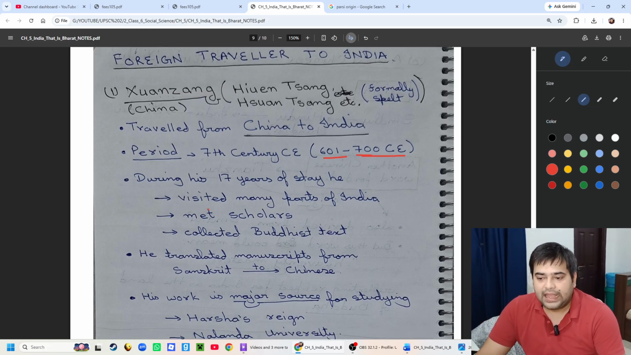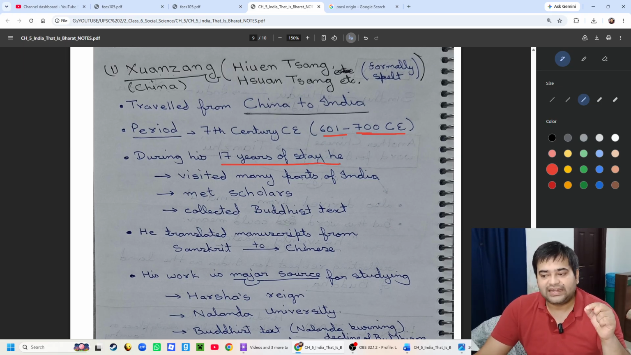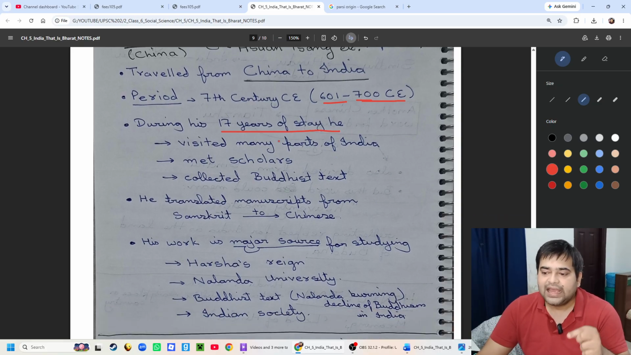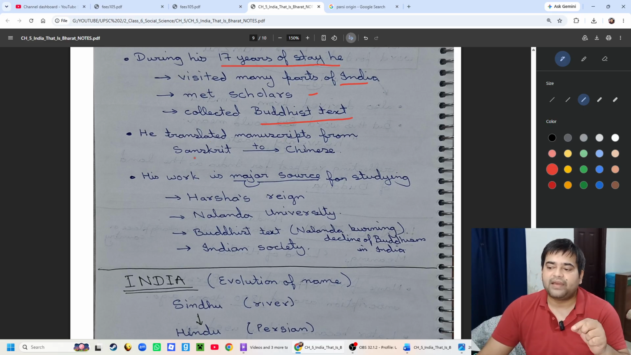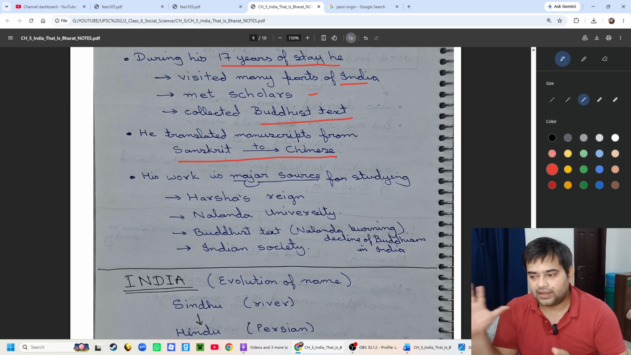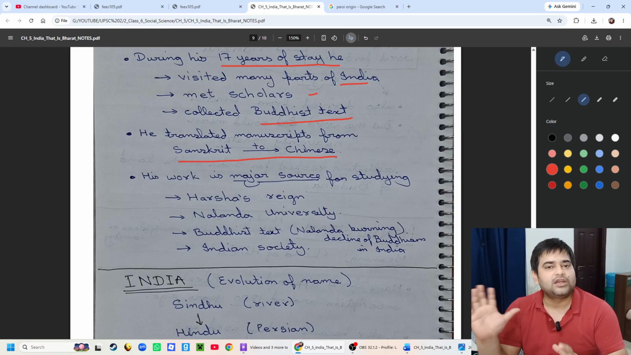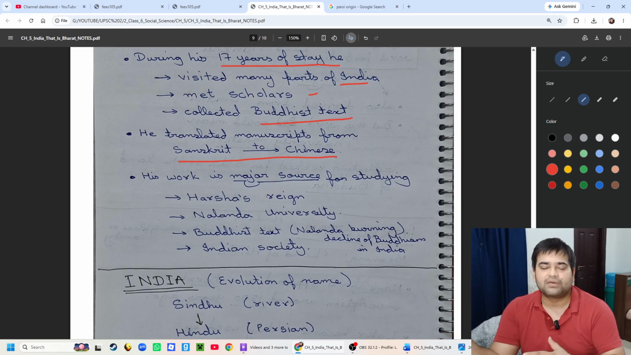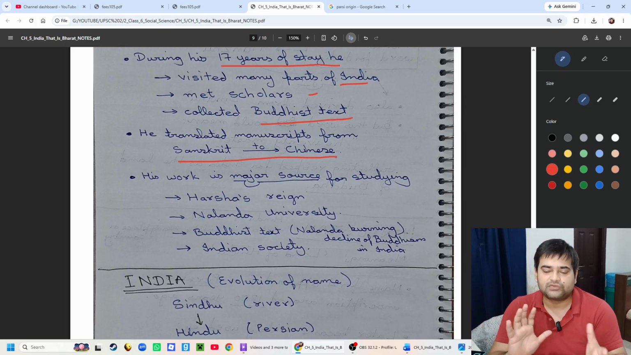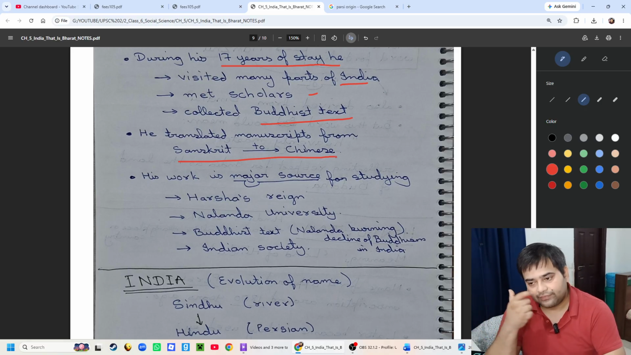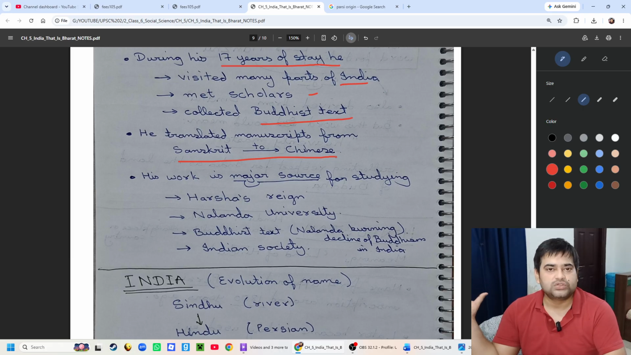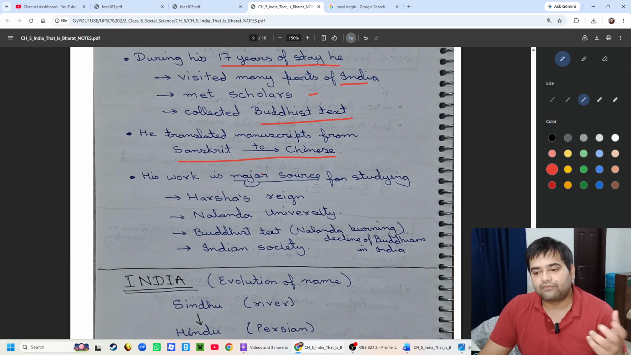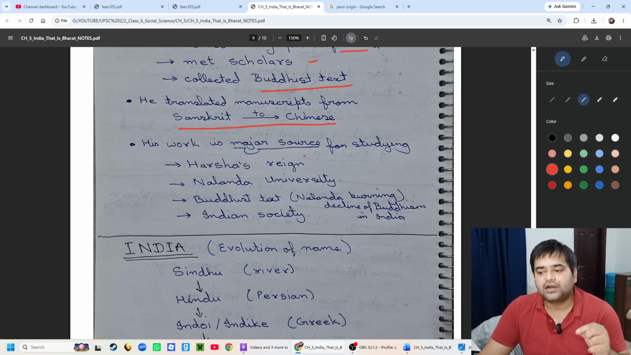Okay, so he stayed in India for 17 years. He visited many parts of India, met scholars, collected Buddhist texts. He translated manuscripts from Sanskrit to Chinese. So he is credited for converting many of the manuscripts which were written in Sanskrit, because that was the language used in ancient India, and he converted them from Sanskrit to Chinese. His work is a major source for studying, and now I have added this.